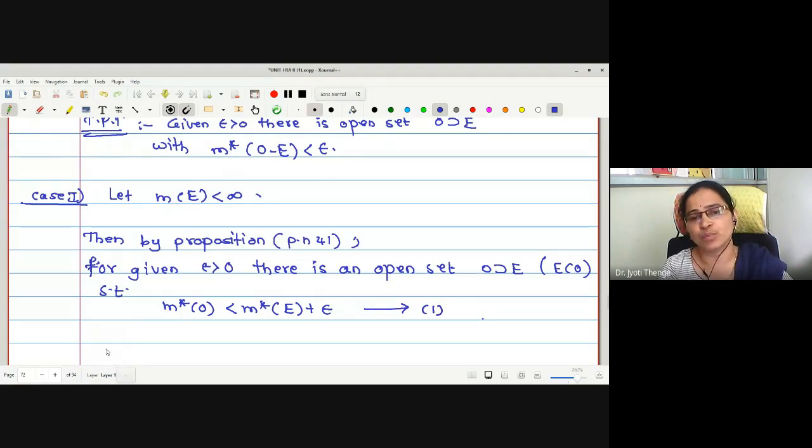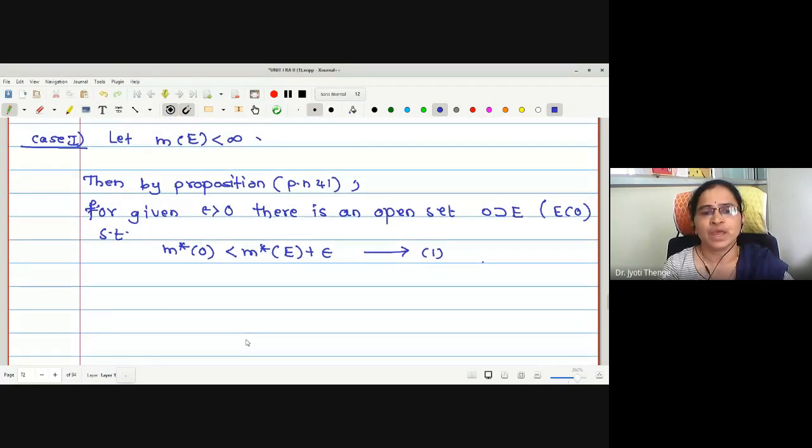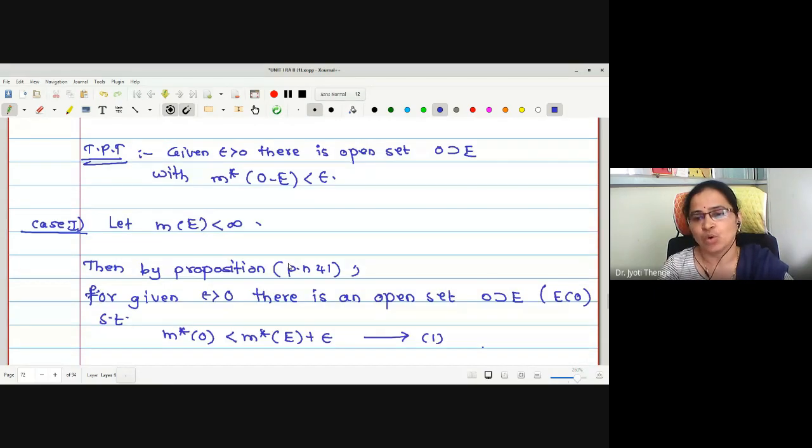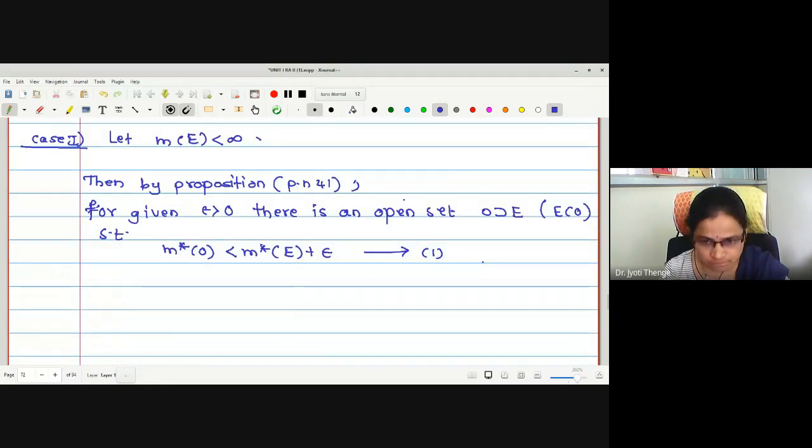Now look at both the sets E and O. May I say both E and O are measurable? No doubt E is measurable because it is our assumption. What do you think is the reason for O being measurable? We have proved in the previous lecture that every Borel set is measurable. In that we proved every open set and every closed set is measurable.